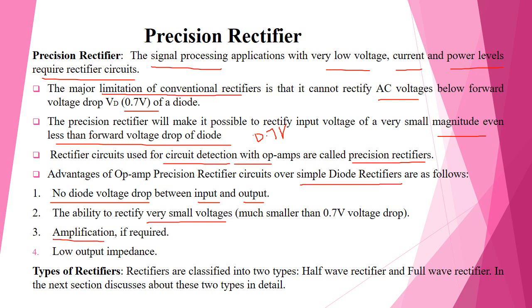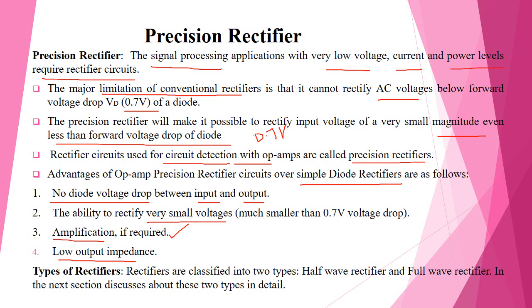If required, we can also use amplification in the precision rectifier, because some signals are very low in amplitude and require amplification. Another advantage is low output impedance.